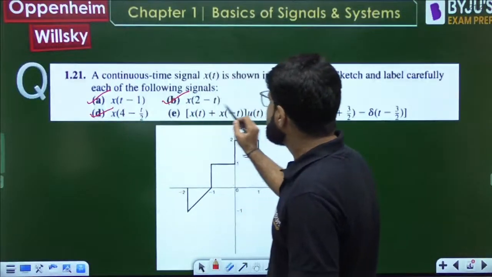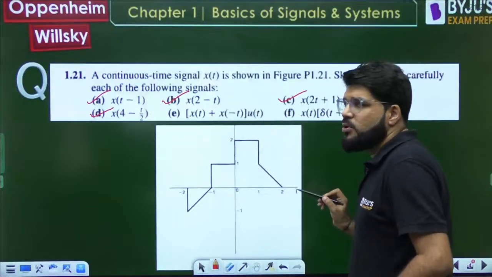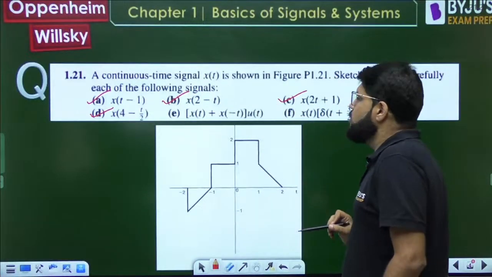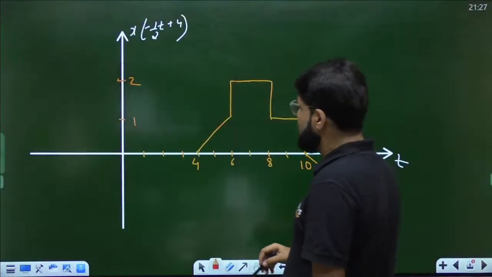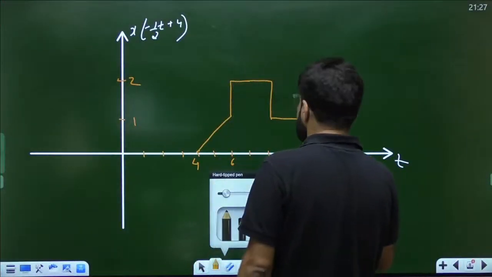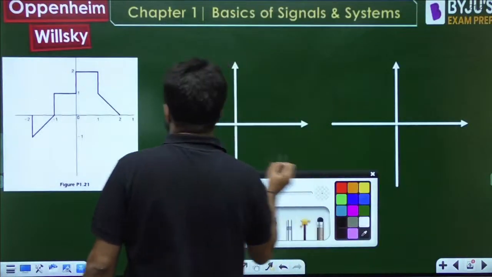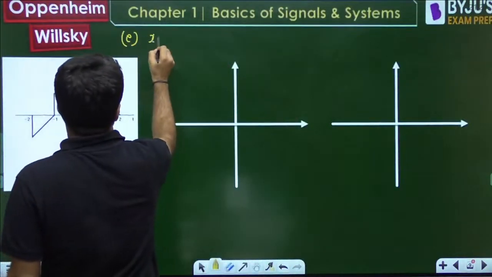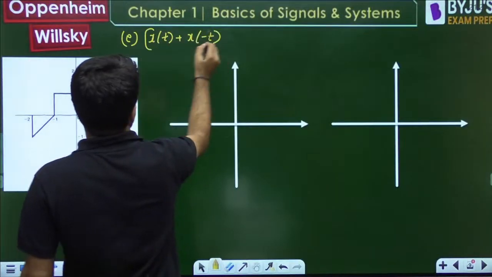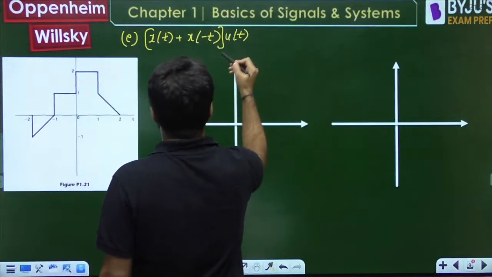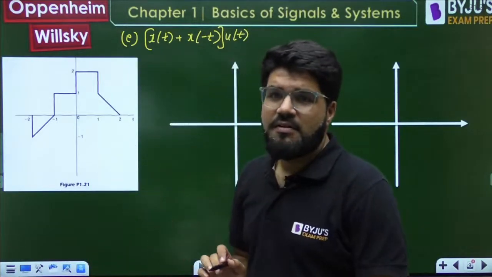Now x(t) plus x(-t), whole multiplied by u(t). Whole multiplied by u(t). Let's come to that. The next part, that is the e part, x(t) plus x(-t), and that is the whole multiplied by u(t). Now actually x(-t), what is x(-t)?